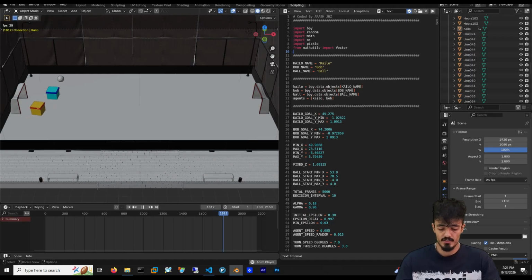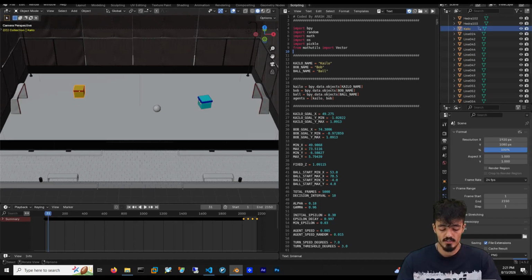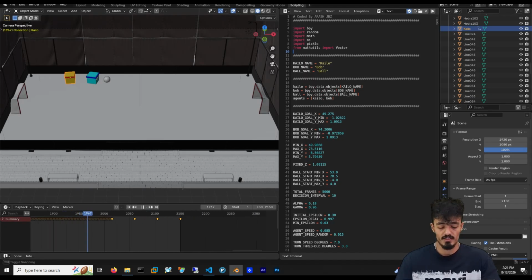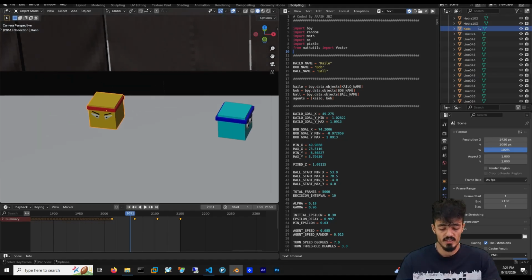Alright, as you saw in this case, the simulation can run for up to 5,000 frames, but the agents don't make a completely new decision every single frame. Because of that, this makes the behavior more stable and also reduces unnecessary calculations. This also means the agents don't start every match with the ball in exactly the same position and same experience. So let's see what's happening this time.